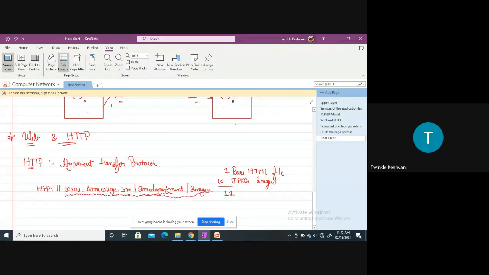We can say the first one, which starts with www.somecollege.com, that will be the host name of the server. What will this be? This is the host name of the server, right? And the rest of the thing which is followed by this slash will be an object path name.